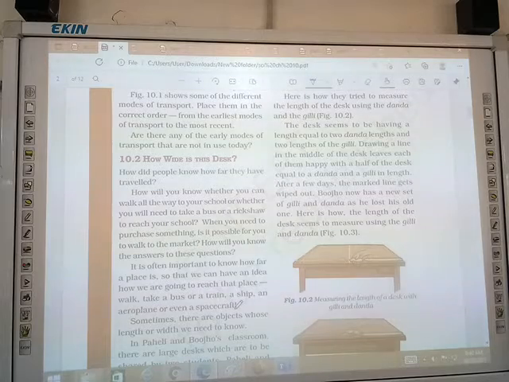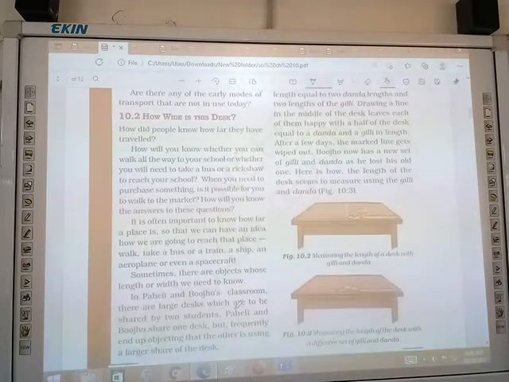How will you know whether you can walk all the way to your school or whether you will need to take a bus or a rickshaw to reach your school? How did you know how much distance you travel when you are coming to school? How will you know how much distance we have to cover to reach our school? So is it possible for us to answer these questions? Yes, ma'am, nowadays it's possible. So it's often, not often.